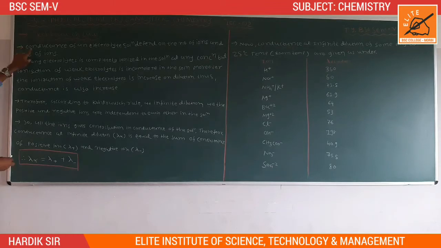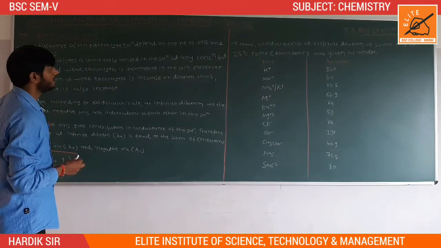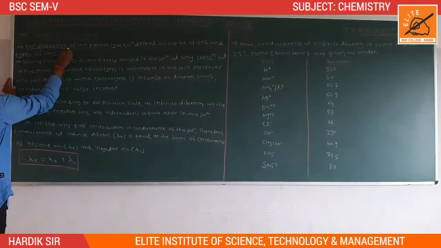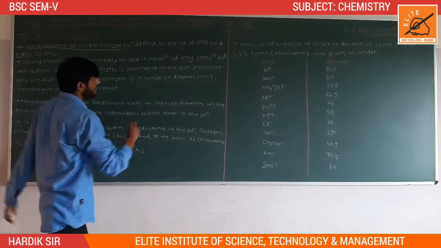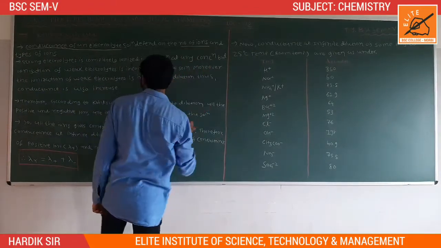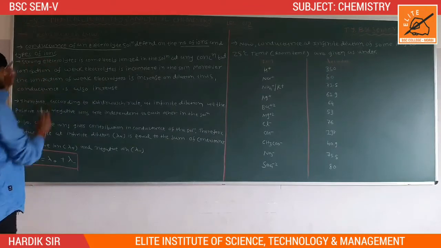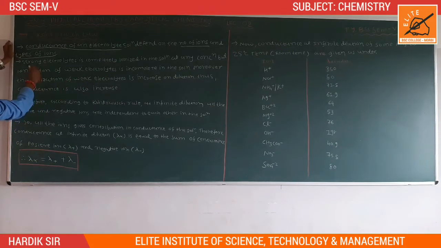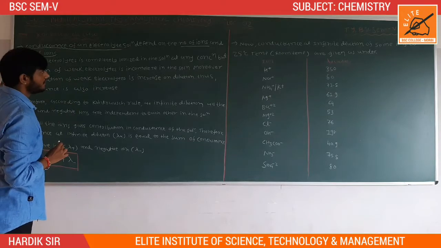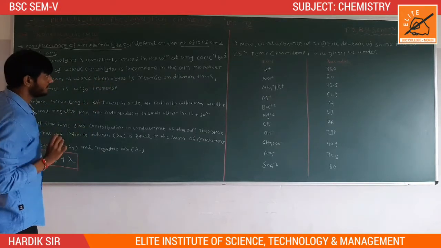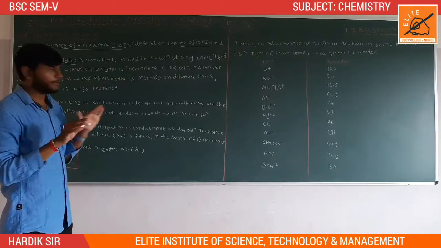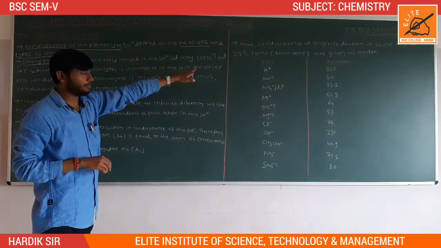First of all, the conductance of an electrolyte solution depends on the number of ions and the types of ions. Strong electrolytes are completely ionized in the solution at any concentration.